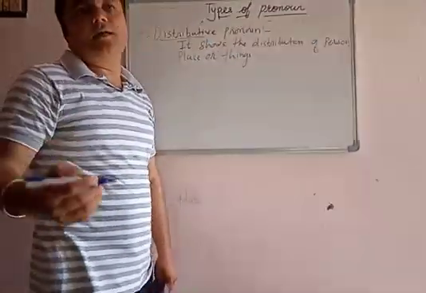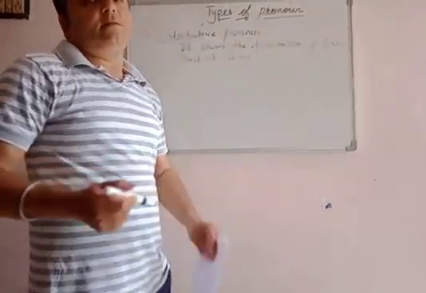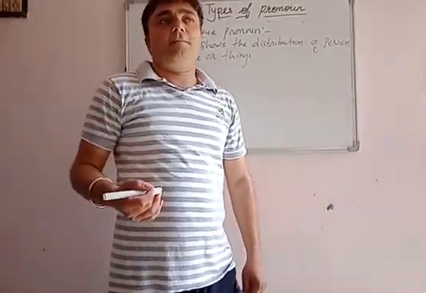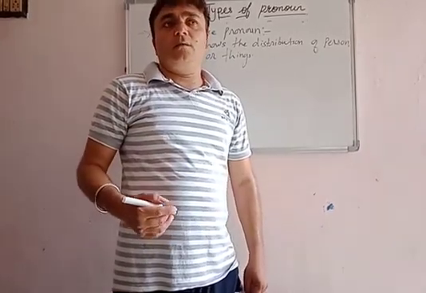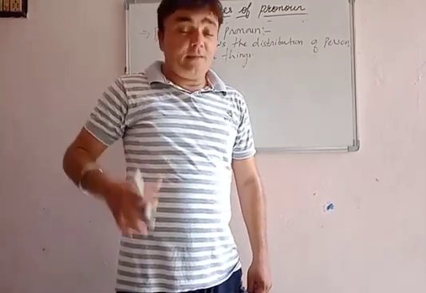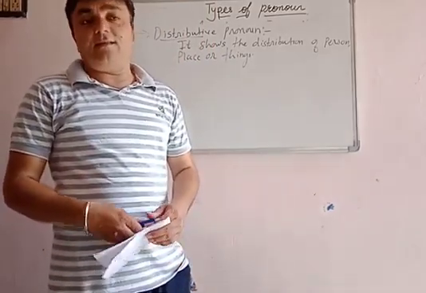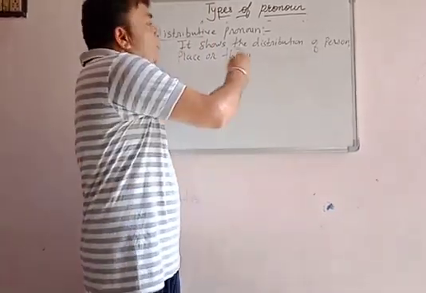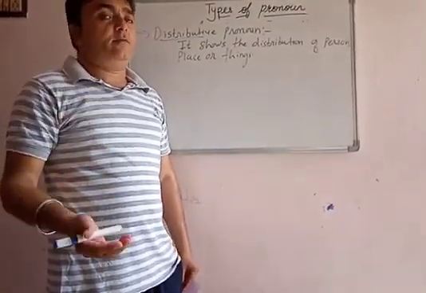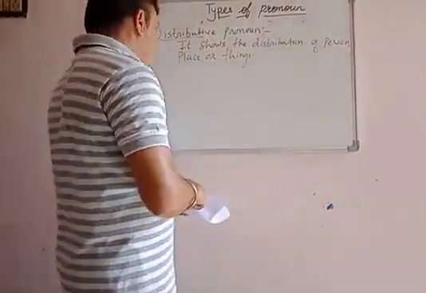I had taught you earlier also, but again I would like to say, distributive. We are distributing something, such a kind of pronoun. I would like to say this pronoun again because there were some calls from my students that sir, please explain this thing again. And it is also essential. Here it shows a distribution of person, place or thing. As we are distributing our thoughts also, it is distribution of person, place and thing. Let's have some examples.